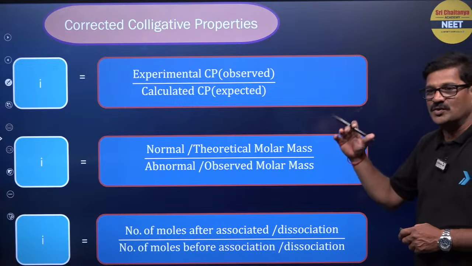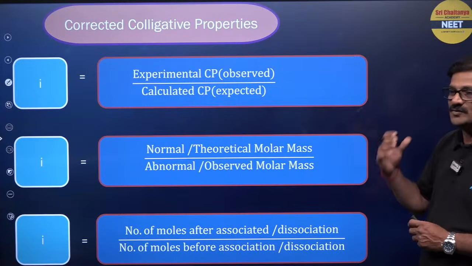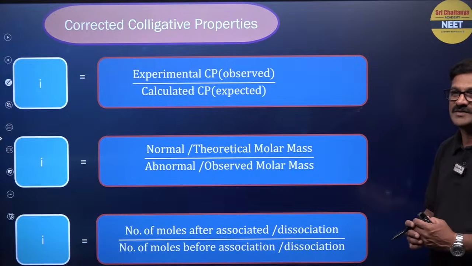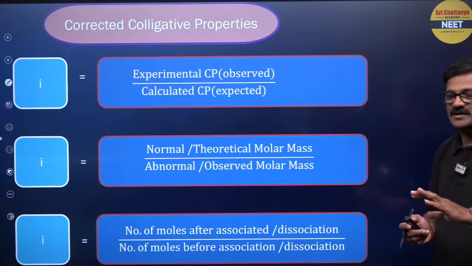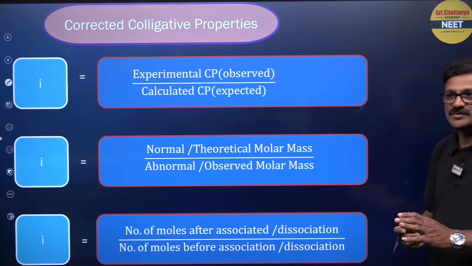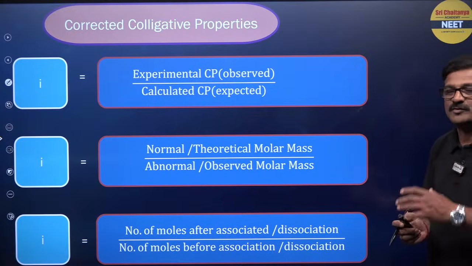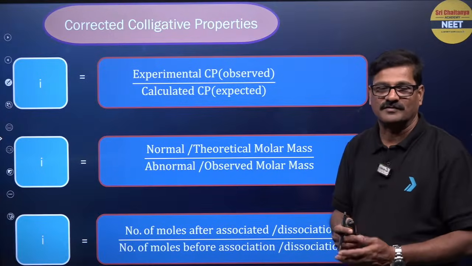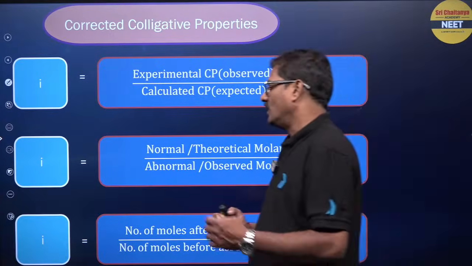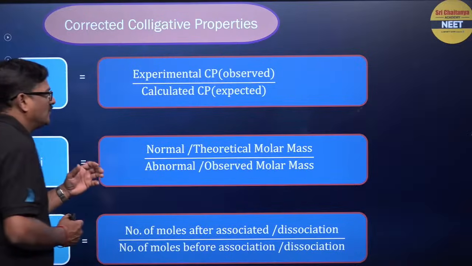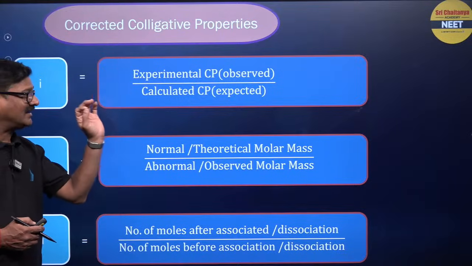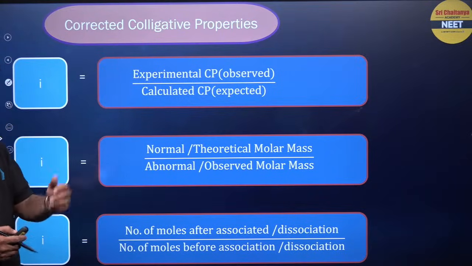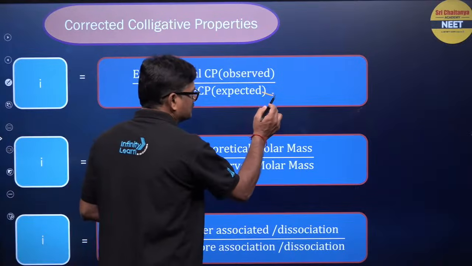Right, let us see. The next one: once you have colligative properties due to association or dissociation, the molecular mass that you calculate is expected to be a little erroneous. So, to avoid those errors, we have to take into consideration the Van 't Hoff factor. The Van 't Hoff factor is the ratio of the experimental colligative property upon the calculated colligative property, that is theoretical.